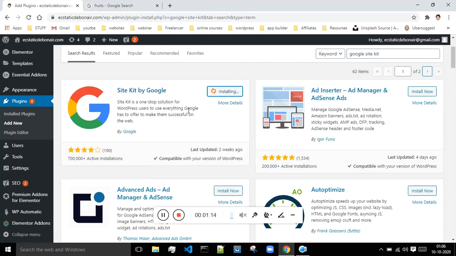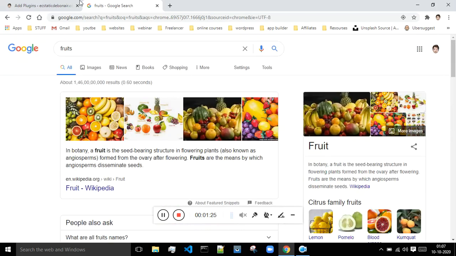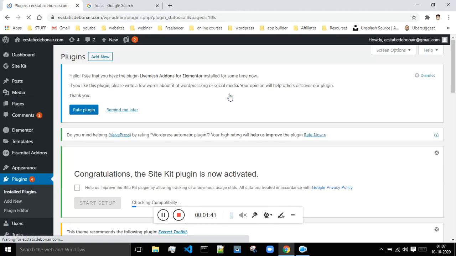As long as you are not submitting the sitemap of your website to Google Search Console, your website won't be getting ranked over here. Okay, so just make sure that you are installing this plugin, and I will show you the process of how to do this. This is one of the essential steps required in order to make your website rank. Okay, so after that you just have to click on activate,